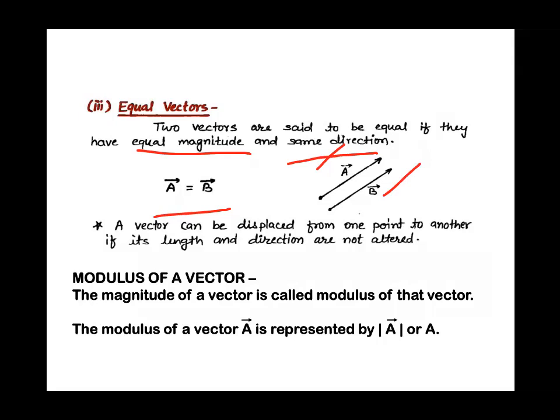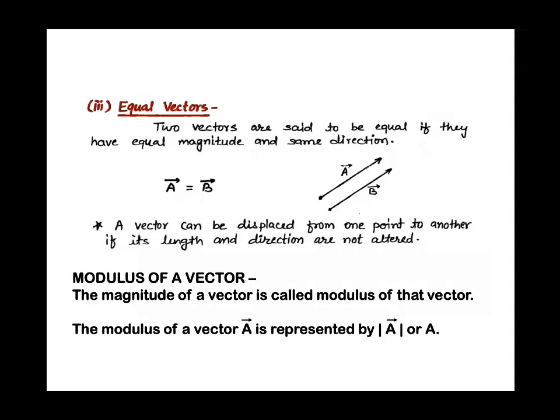Right children? A vector can be displaced from one point to another if its length and direction are not altered. You can displace a vector from one place to another. You can just pick up the vector and move it, but only under the condition that its length does not change. Its length should remain the same and its direction should not change, right children? Okay, the next term is the modulus of a vector.